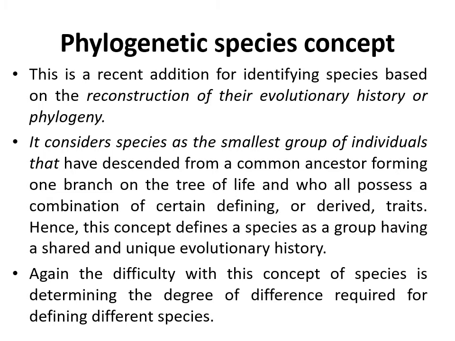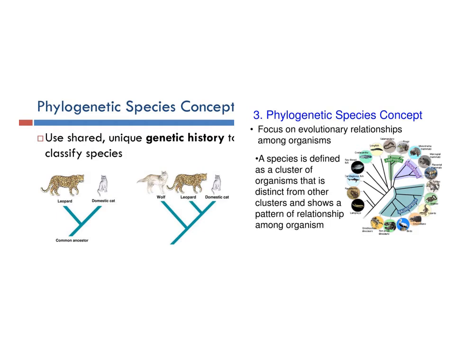This concept defines a species as a group having a shared and unique evolutionary history where they have changed with time. Again, the degree of difference required for defining different species is a disadvantage of this phylogenetic species concept. And this is how a phylogenetic tree is drawn so that it could easily define the species concept.